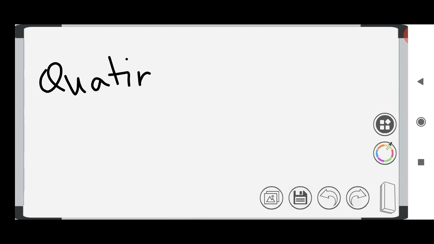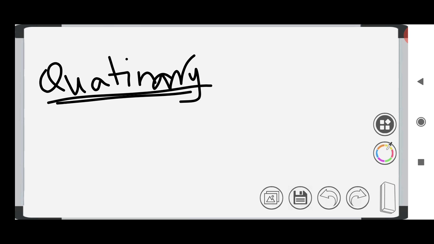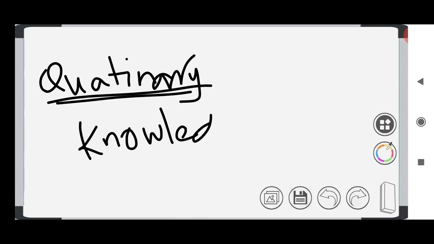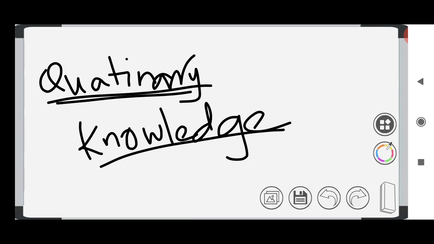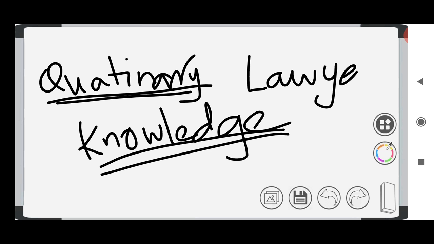We have quaternary sector. Quaternary sector is also called the knowledge sector. So if I say knowledge sector, in quaternary sector there is a need for knowledge, and knowledge should be used, and that is quaternary sector. For example, we can say lawyers will come under quaternary sector. There is a need for knowledge for lawyers, right? So lawyers come under quaternary sector. So quaternary sector is also called the knowledge sector.